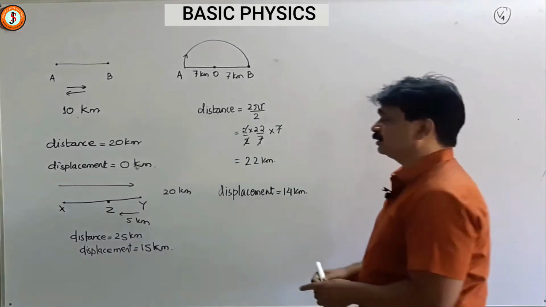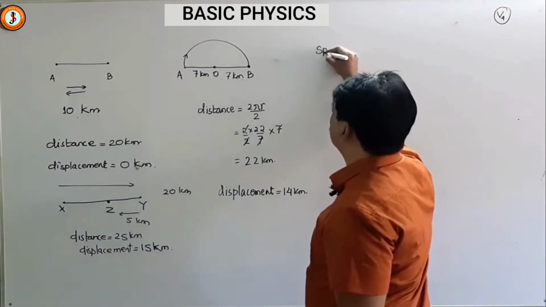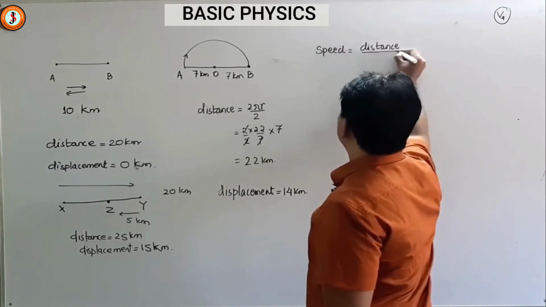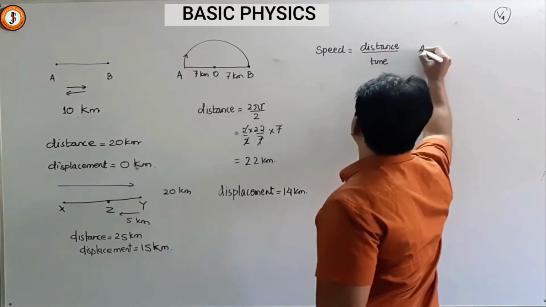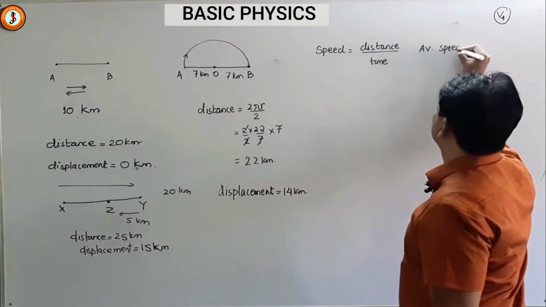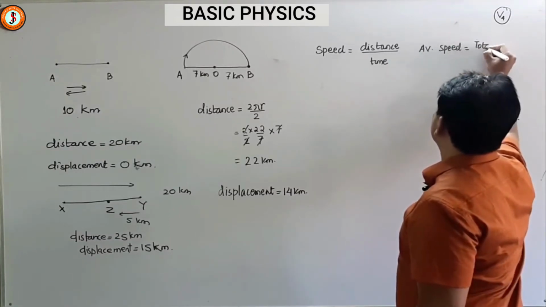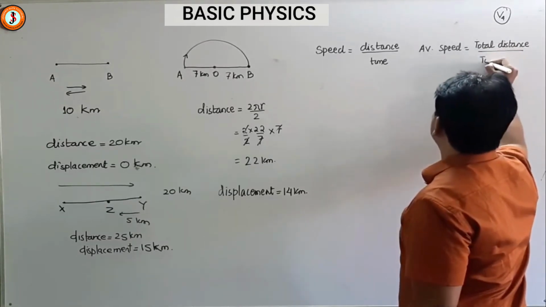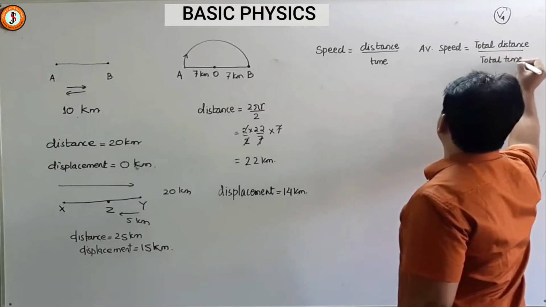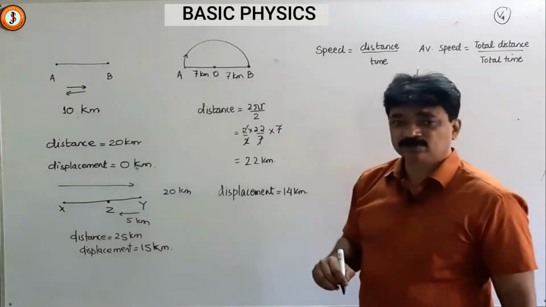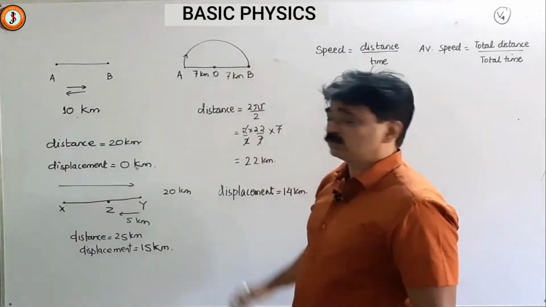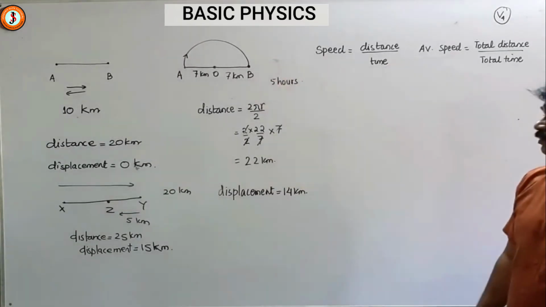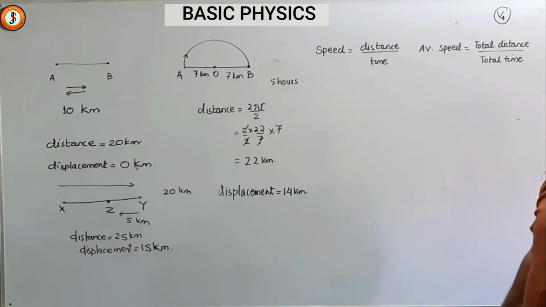After distance and displacement, another quantity we have to know is speed. Speed is distance by time, and average speed is total distance by total time. Now suppose this fellow took 5 hours to do this journey. In this question, suppose this fellow took 5 hours for this journey.